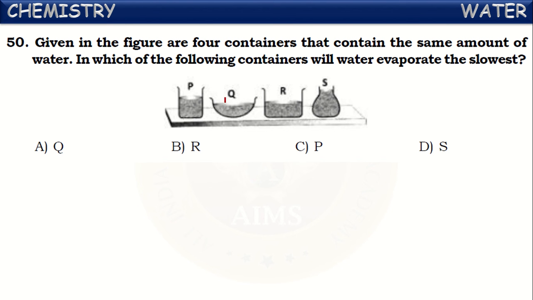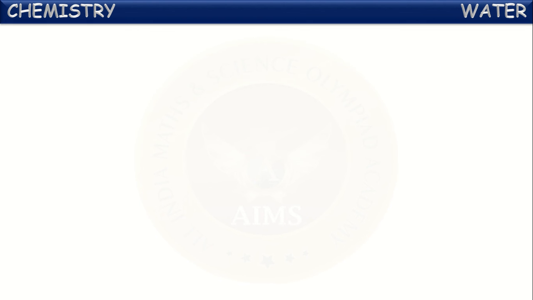If we observe Q here, it has a wide and open area. So from this, water will be evaporated at a faster rate. But if you see this container, it has very little open area. So only from this open surface will water be evaporated. So it takes a long time for the complete evaporation of this water. Means here evaporation is occurring at the slowest rate, because the open area is less in that container. Okay, did you understand? Right, next one.